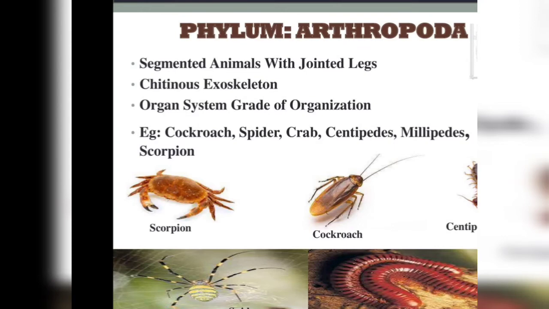Arthropods exhibit tagmatization. Tagmatization means that the segments are functionally modified and grouped into 2 or 3 divisions called tagmata. They have a distinct head. The body is covered by an exoskeleton which is formed of chitin. The body bears paired jointed appendages and they have the organ system grade of organization. Prawn, crab, cockroach, housefly, honeybees, ants and scorpions all come under the phylum Arthropoda.